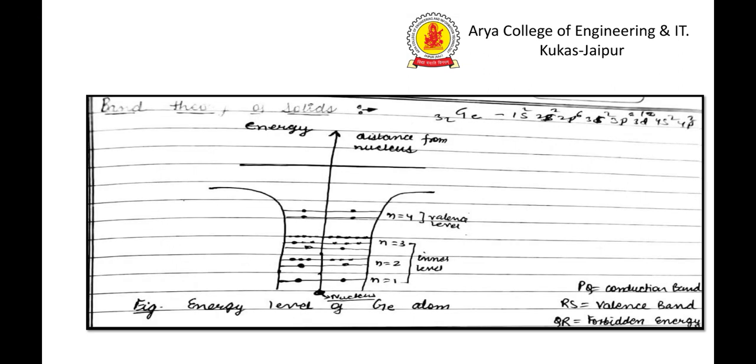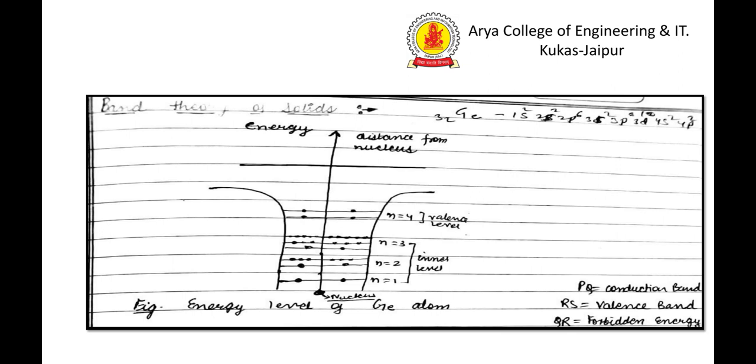The next topic is band theory of solids. I think you are aware of the valence band and conduction band. How are these bands formed? In today's lecture, we will study how the conduction band and valence band are formed.